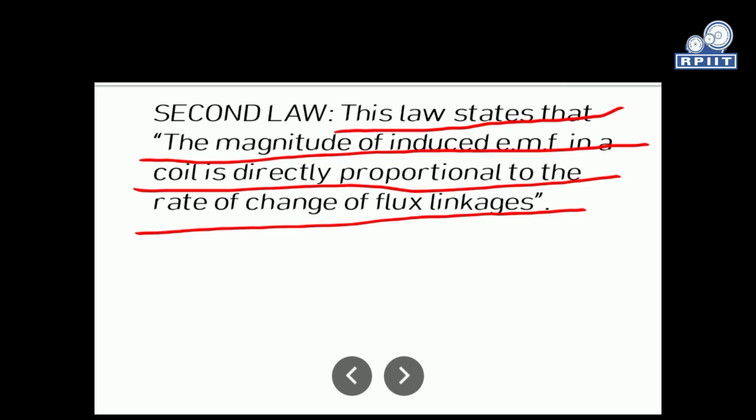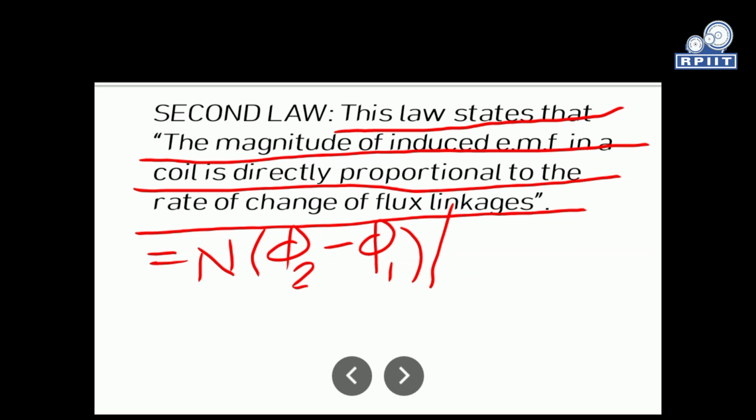So the rate of change of flux linkages is equal to N times (phi 2 minus phi 1) divided by time t. Here, what is N? N is the number of turns of the coil. Phi 2 minus phi 1 is the change of flux, and the unit of flux is the Weber. And t is time in seconds.